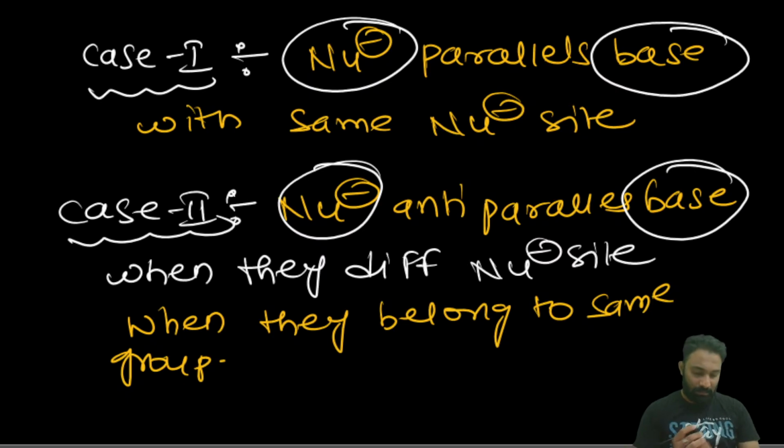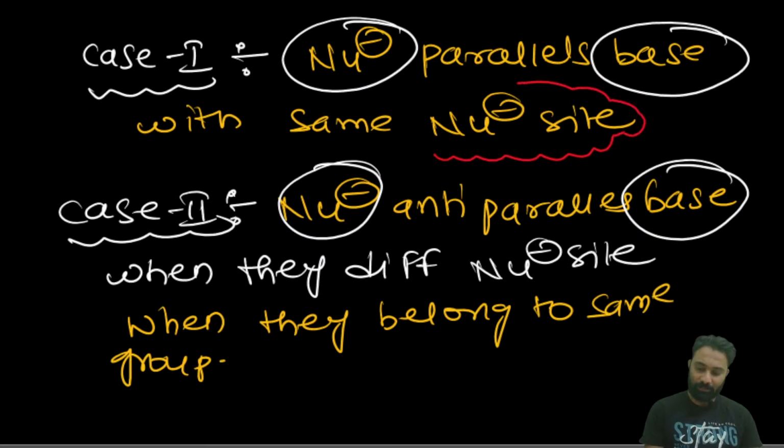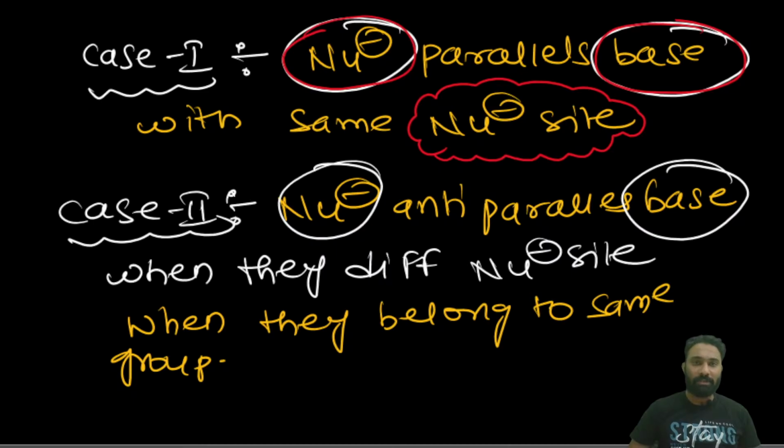In the last class we saw when we have to consider the nucleophile and the base the same, and when we have to consider them different. Clear? If they have the same nucleophilicity site, then the nucleophile order and the base order will become the same.